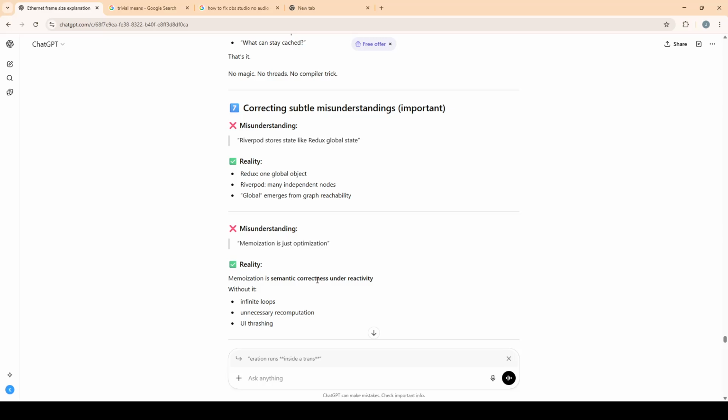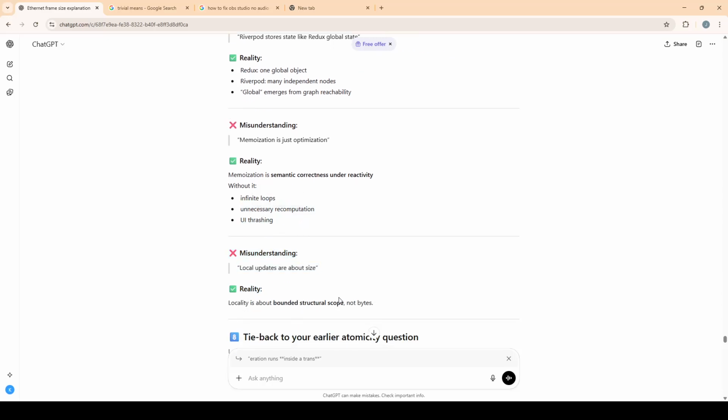Misunderstanding: memoization is just optimization. Reality: memoization is semantic correctness under reactivity. Without it, you get infinite loops. So memoization is what prevents infinite loops, because it avoids recomputing the same output. Otherwise you get unnecessary recomputation and UI thrashing.